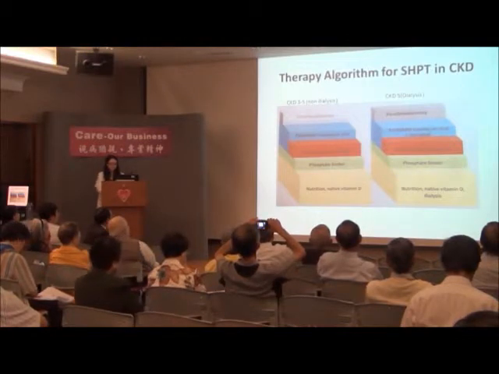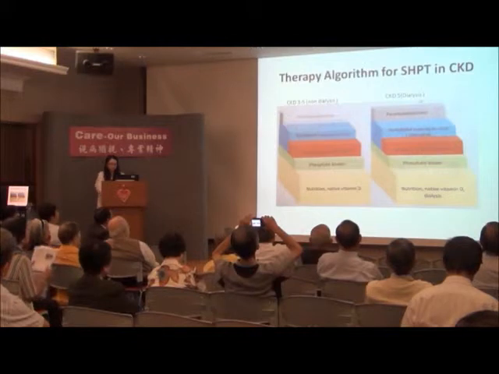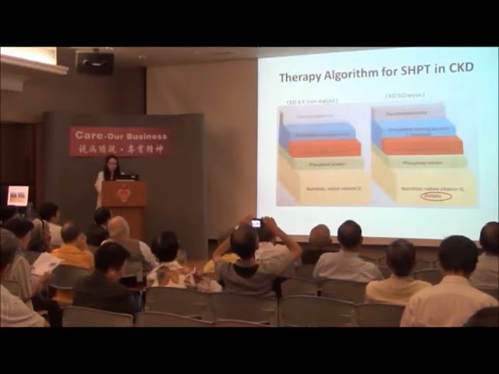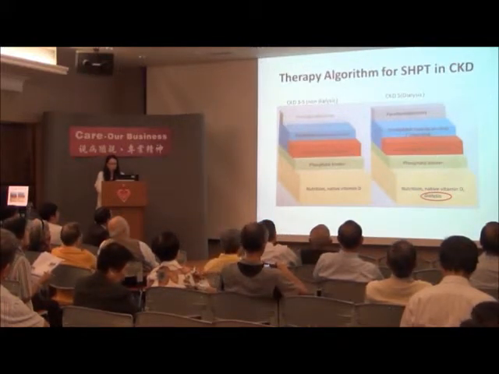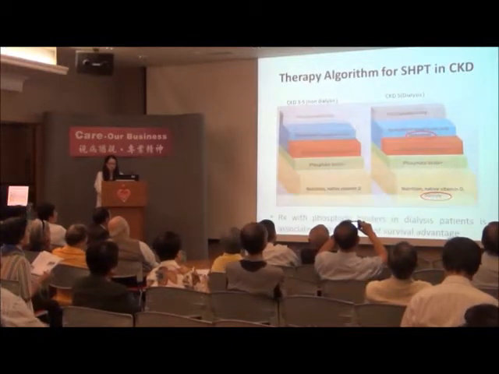The main difference between those patients on dialysis and those not on dialysis is that for those patients on dialysis, especially those on hemodialysis, we can increase the duration and frequency to remove the phosphate, and also for those patients on dialysis, we can use sevelamer.